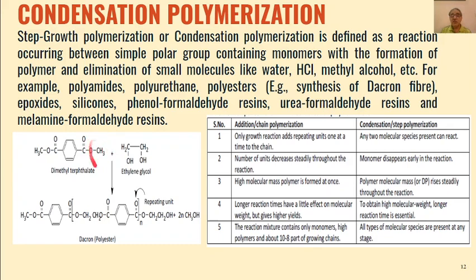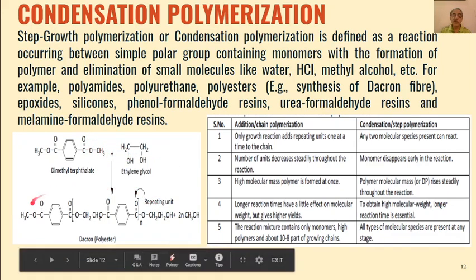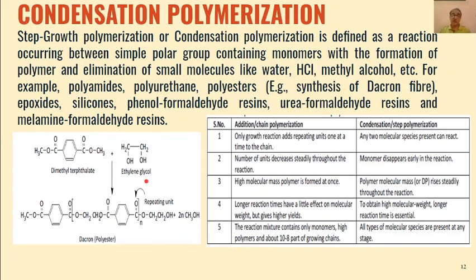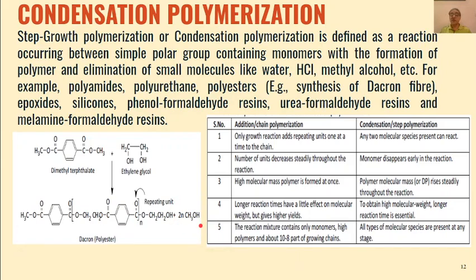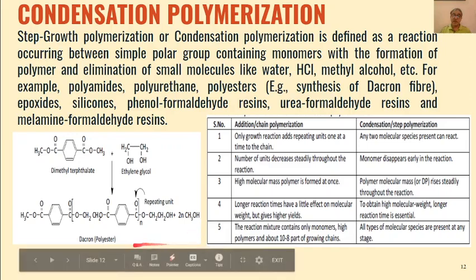Methoxy from here and H from the alcohol will form the condensed product. So dimethyl terephthalate on reaction with ethylene glycol will give us this polyester with the elimination of methyl alcohol as the small molecule, and this polyester is known as Dacron. This is a very important reaction in condensation polymerization.